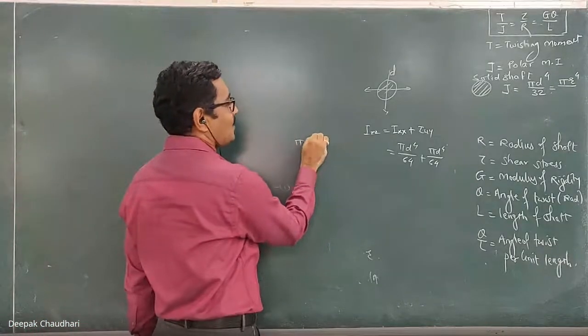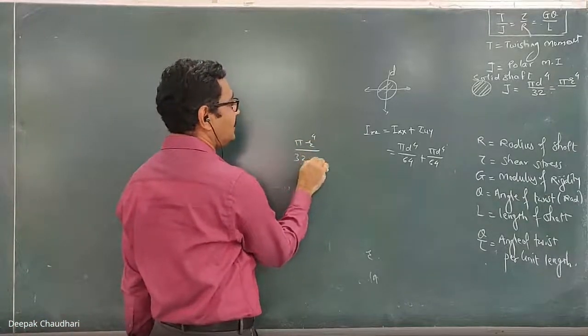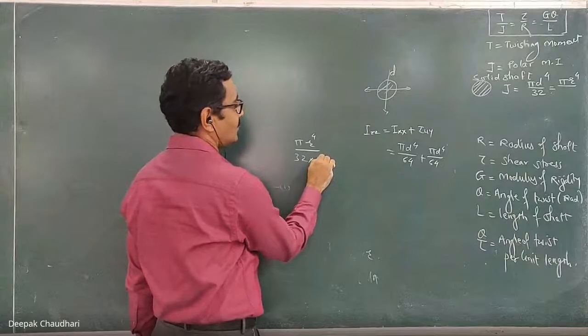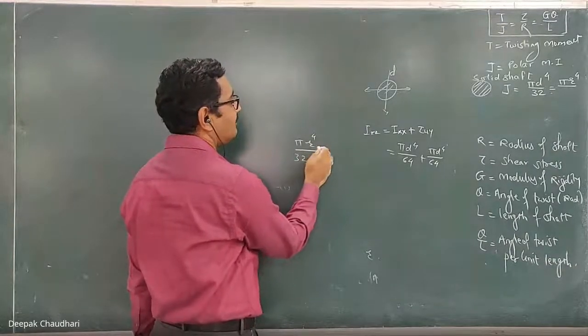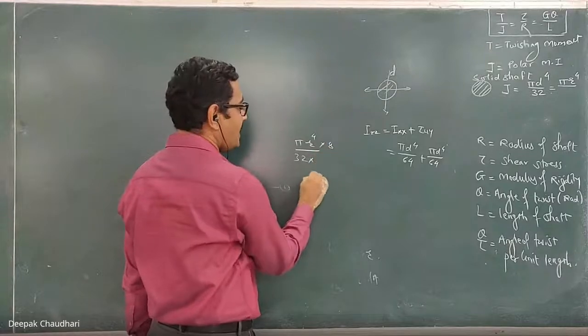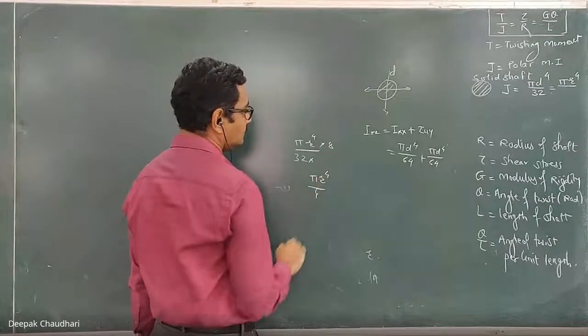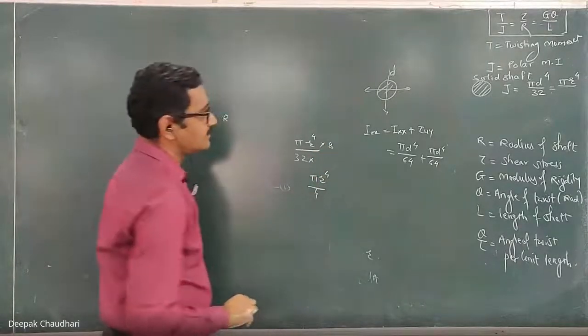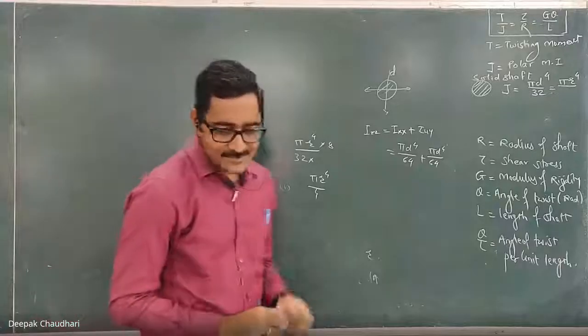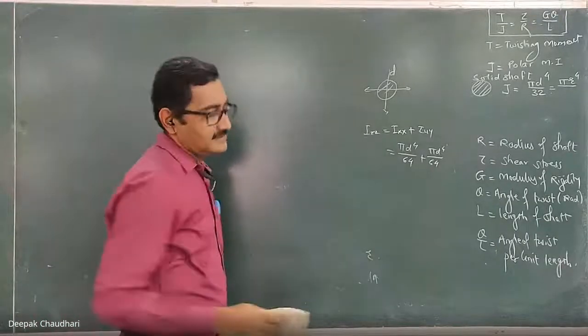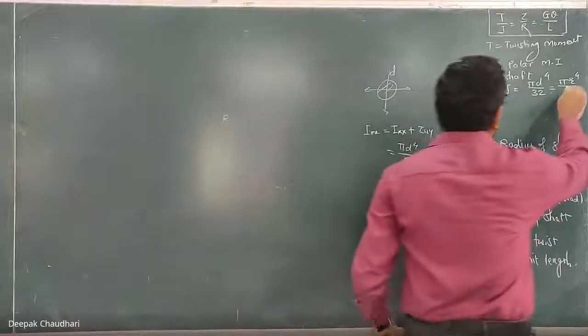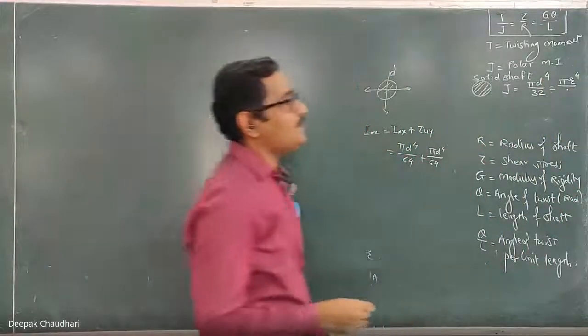Pi r raised to power 4 upon 32 into d equal to 2r. So pi r raised to power 4 upon 4. Am I right? Just we have to calculate that. We calculate and write it in terms of radius. Here, you can calculate and write it in terms of r.